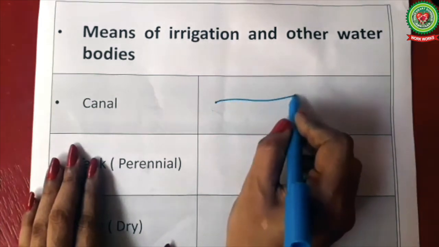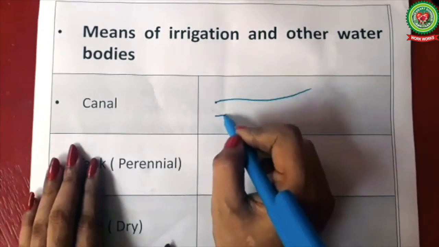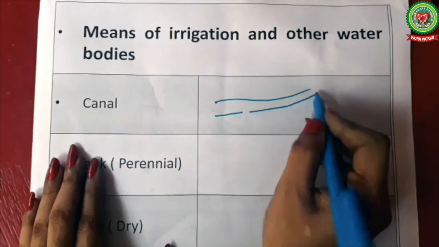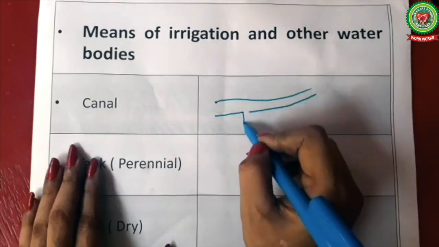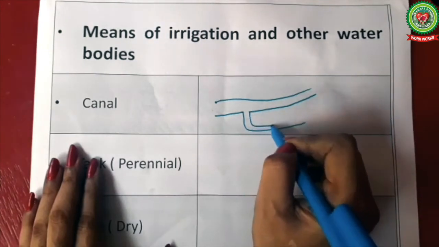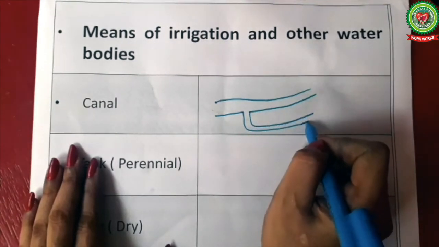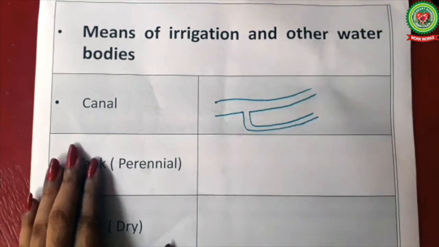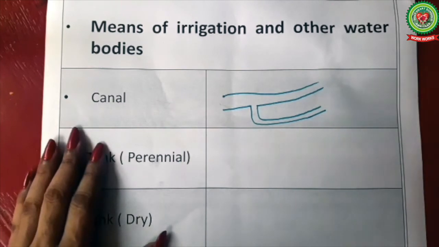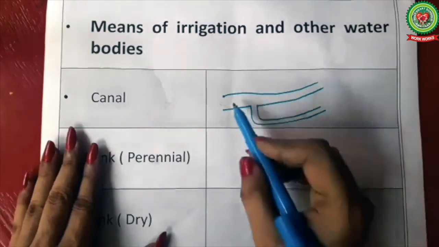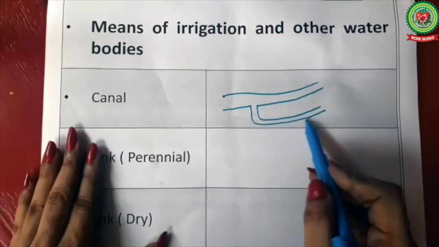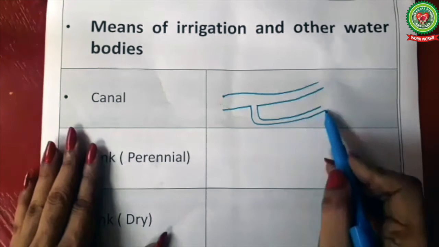First you will draw the main river, and from here we will take out the canal like this. So here you can see this is the main river and this is the narrow stretch of water in the form of a canal.